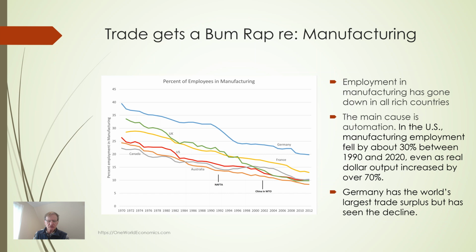Mechanization and automation have reduced employment in agriculture and manufacturing. 80% of us now work in what are called services, and AI may drastically reduce the need for labor in many services.